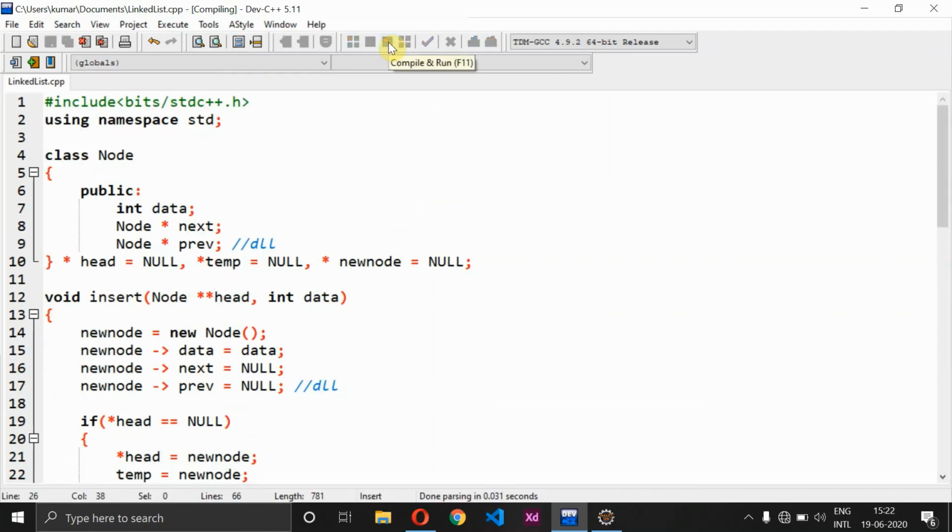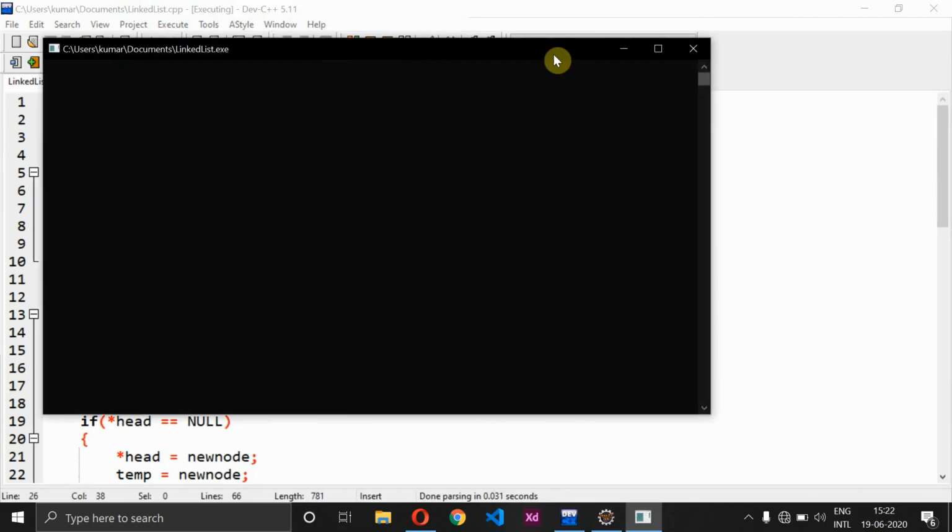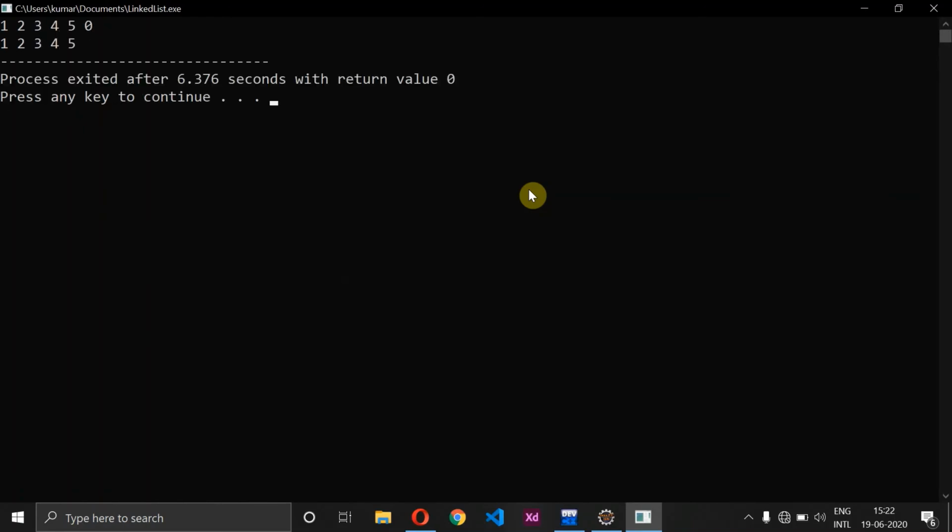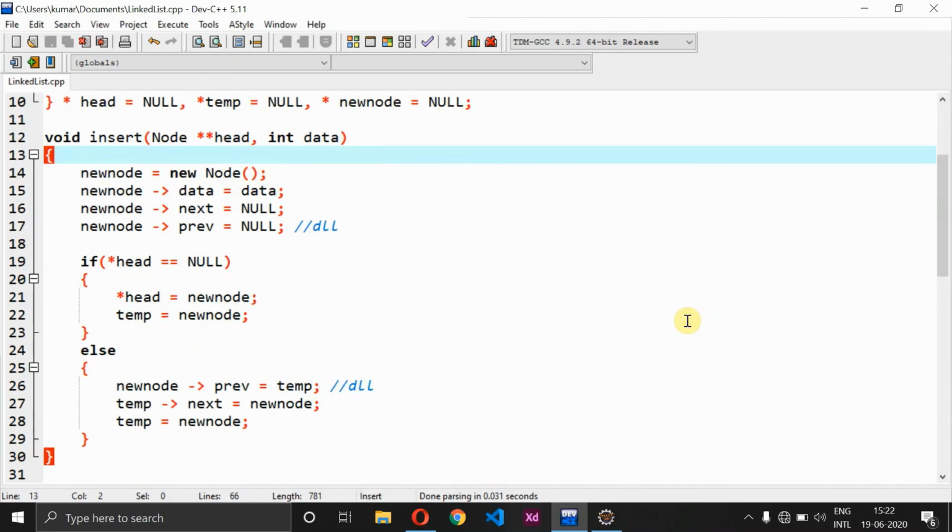So let's compile this code and check how it really executes. So again we got the console screen, and let's type the input 1 2 3 4 5 and let's give 0, and see here it is giving 1 2 3 4 5. Now let's iterate from the last value, right?